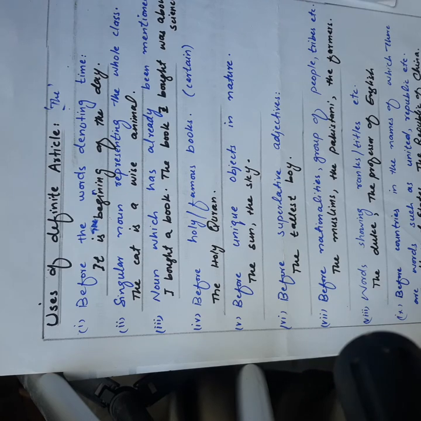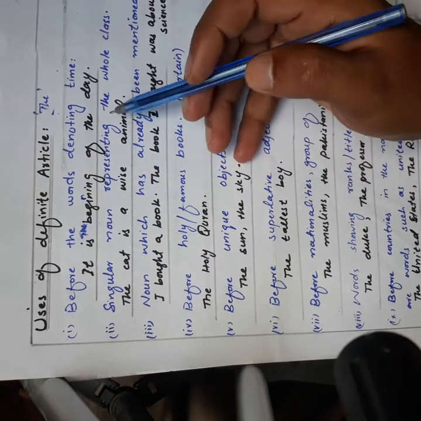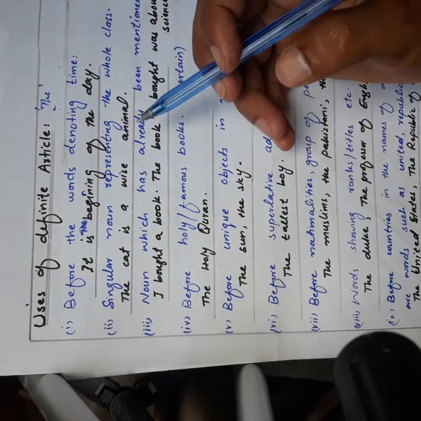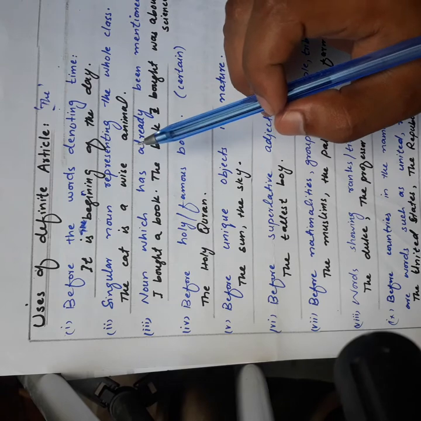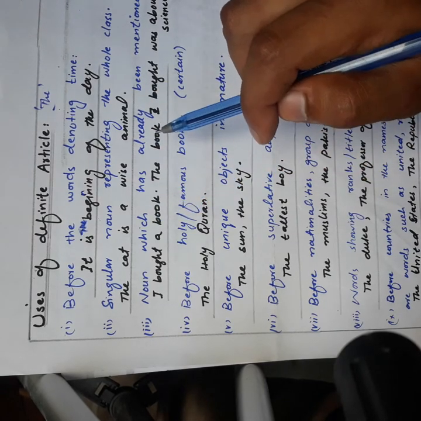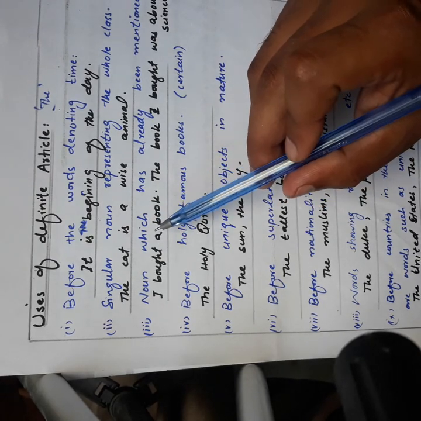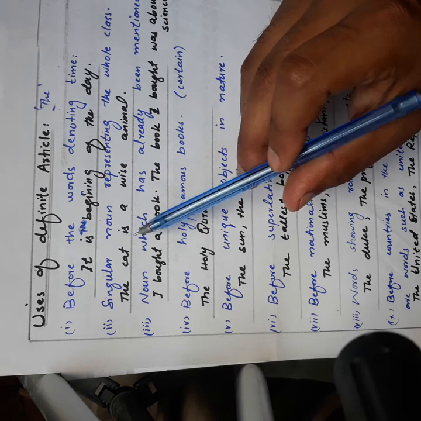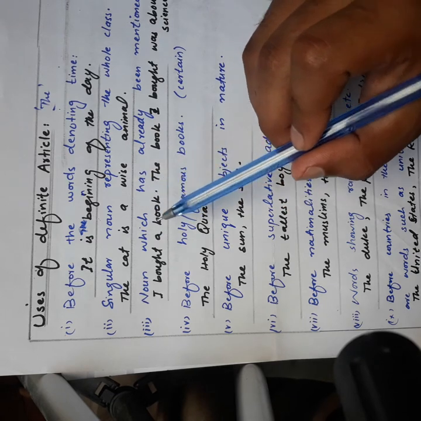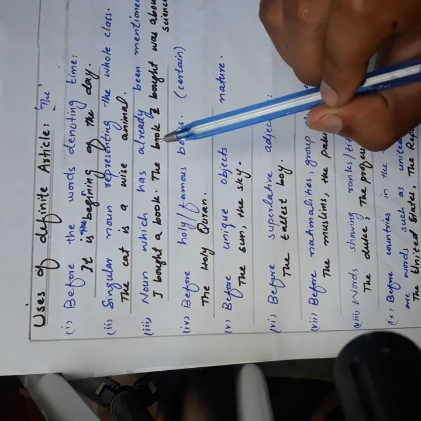Example, use number 2. Before a singular noun representing the whole class. The cat is a wise animal. So it means the cat is representing the whole class of cats, that all the cats are wise animals.